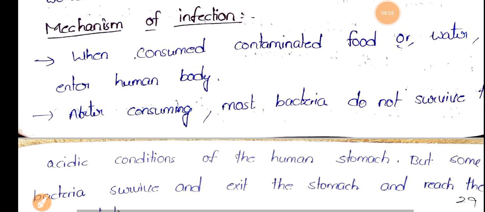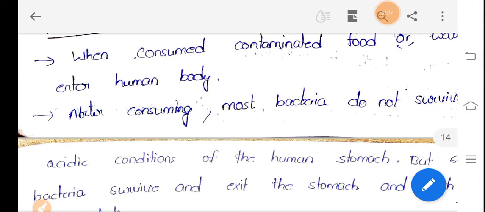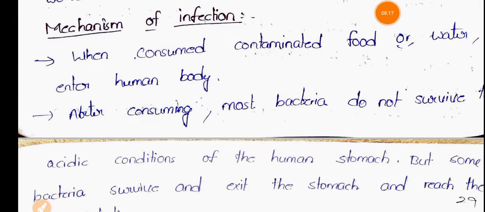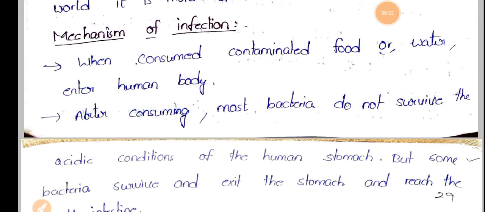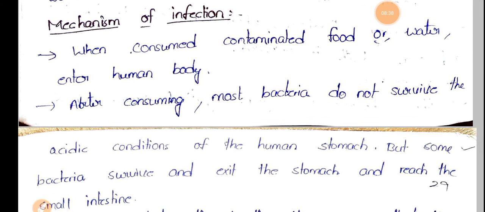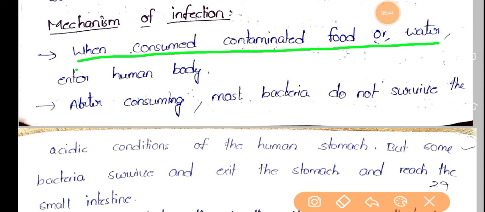Now let's see how this Vibrio cholerae infects. Whenever contaminated food or water is consumed by any person, that person will be infected with this Vibrio cholerae. When contaminated food or water is consumed, they enter the human body. What enters? This Vibrio cholerae.